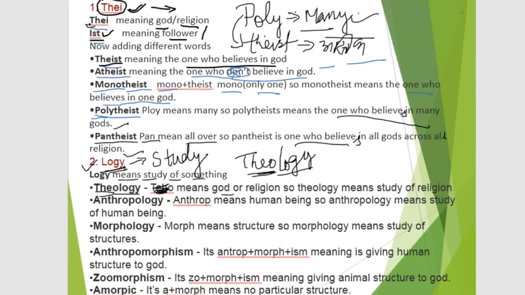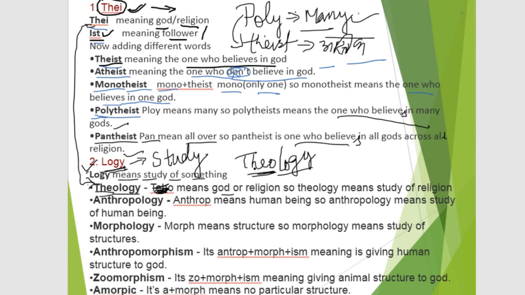So this is related to the word used in this root. Theology means studying God or religion, any kind of research or study on God or religion.